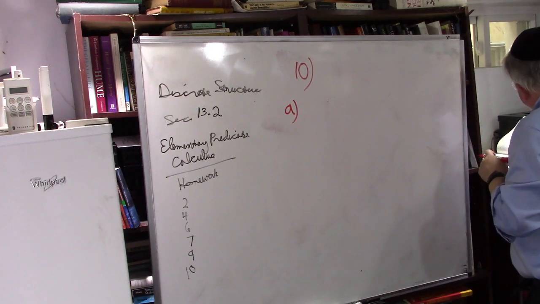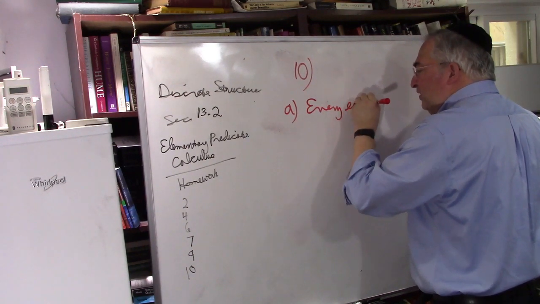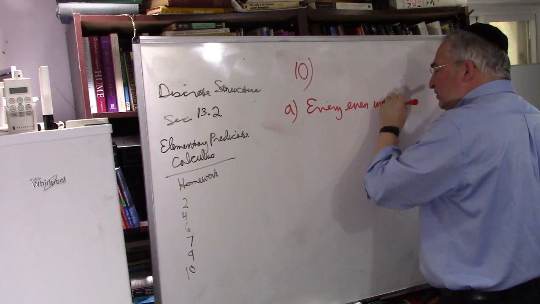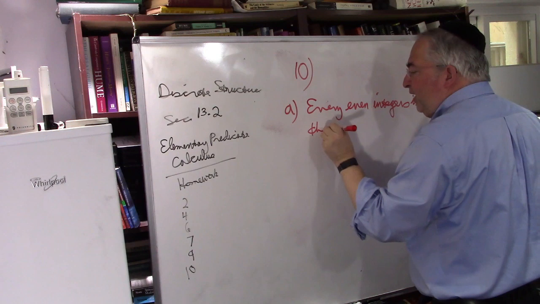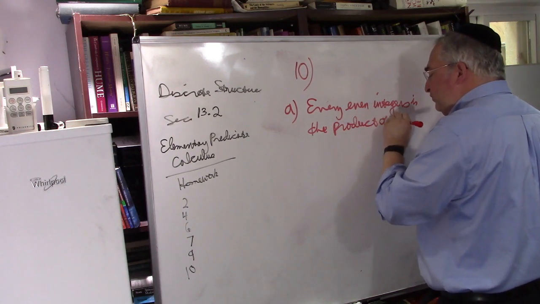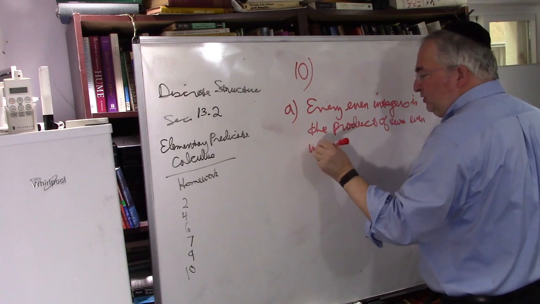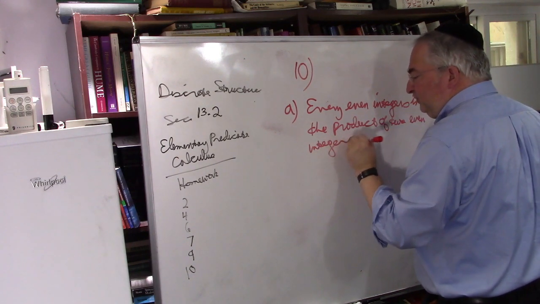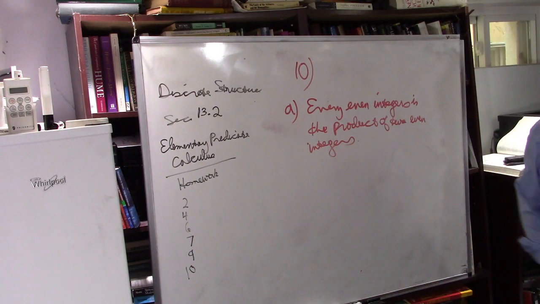Every even integer is the product of two even integers. It's false. Give me a counterexample.